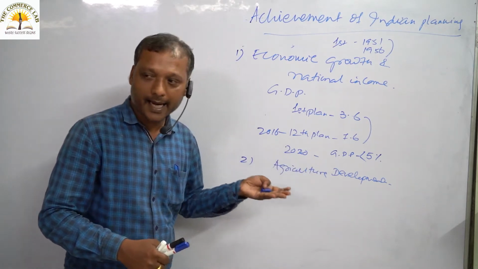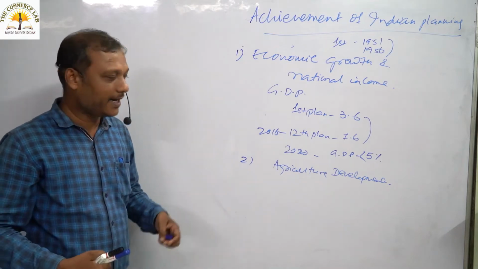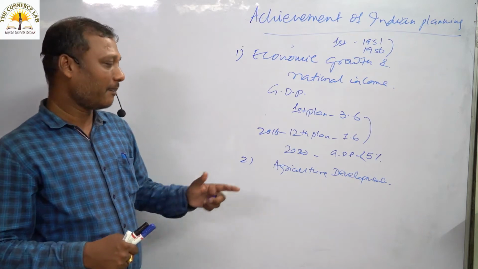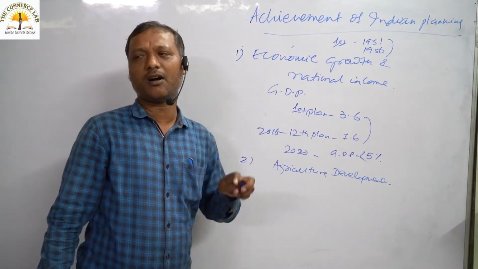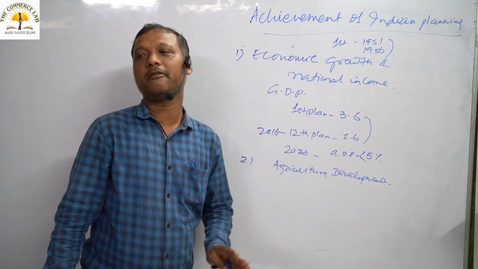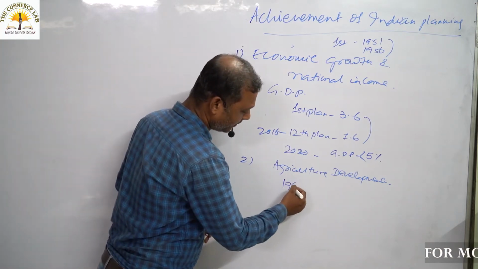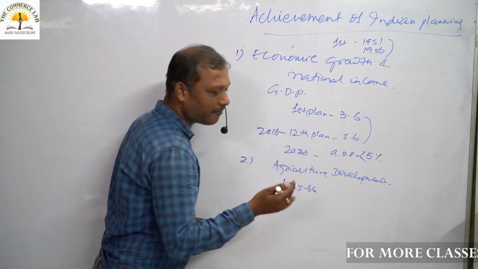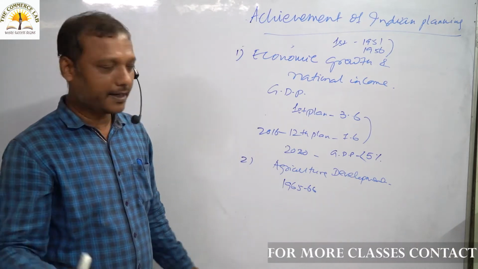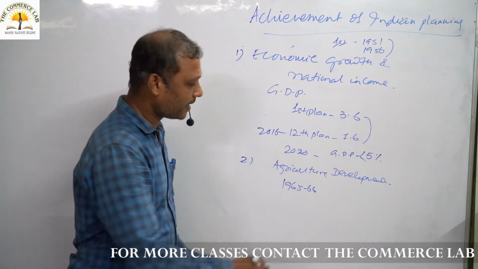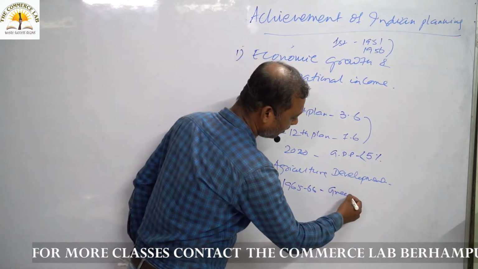So it is highly essential to see what we have achieved in the planning era for our agricultural development. Keeping in view agricultural development, we have not achieved much except the green revolution in 1965-66. We have achieved a positive note in agriculture only in 1965-66, that is your green revolution.